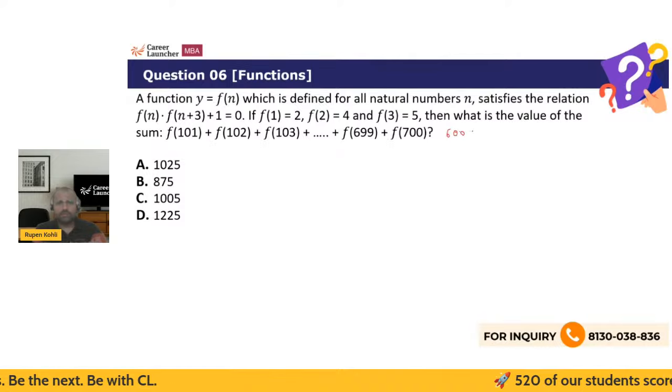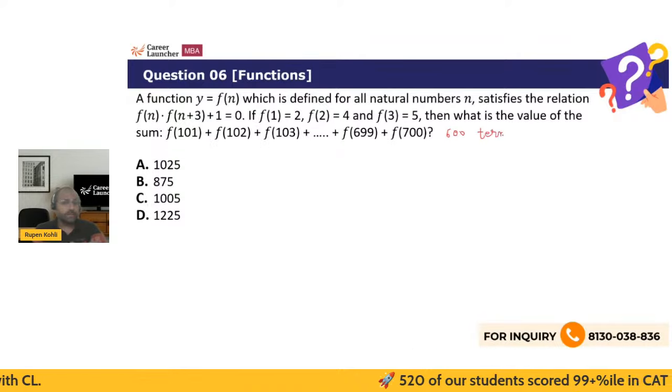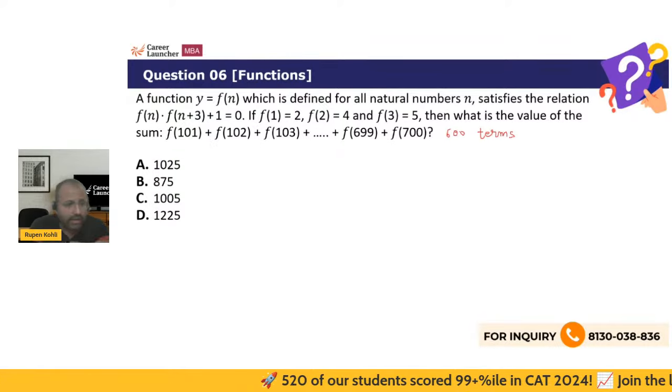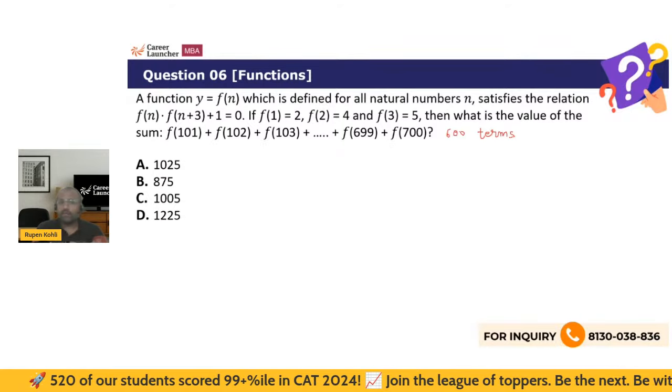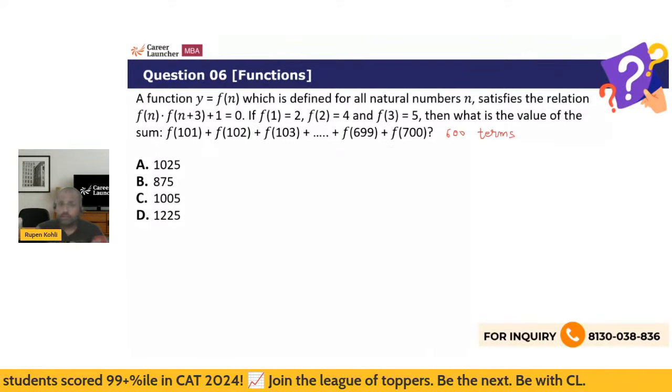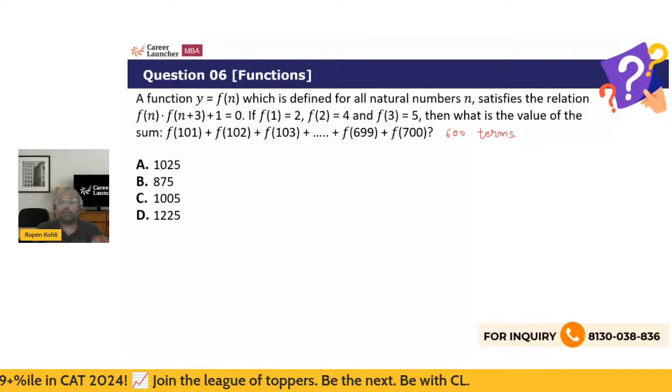So this function is not a continuous function, remember. It's a discretely defined function. It is only defined for natural numbers. So f of 1.5 does not exist. F of -1 also does not exist, right? Only natural numbers.